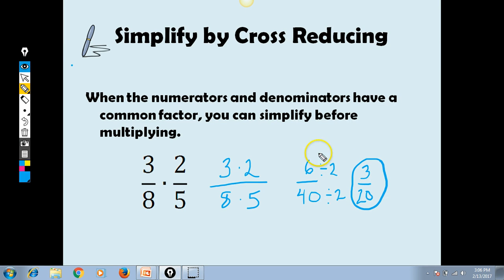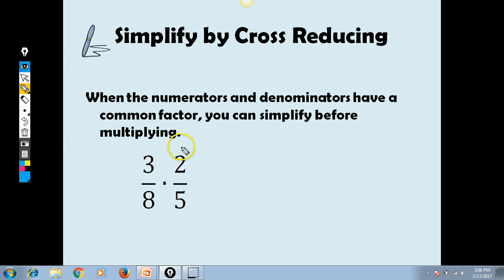So we know at the end of this we've divided out a 2 to get to our simplest form. So now let's put that in the trash real quick. And now I'm going to show you what I mean by cross reduce. So when I cross reduce, I'm looking at these factors that are diagonal from each other. And I'm saying, is there anything that I can take out of both of these right now that I could divide out of both of these? And the answer to that is, yeah, there's definitely a 2.